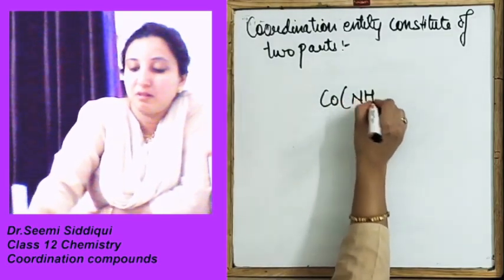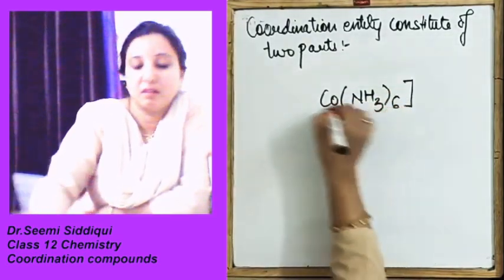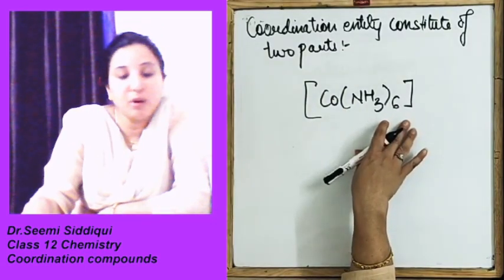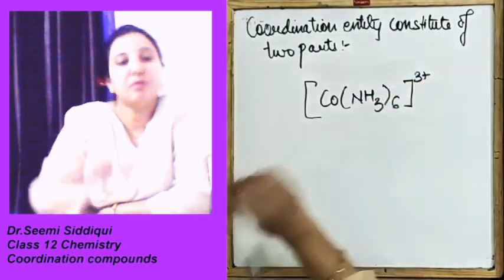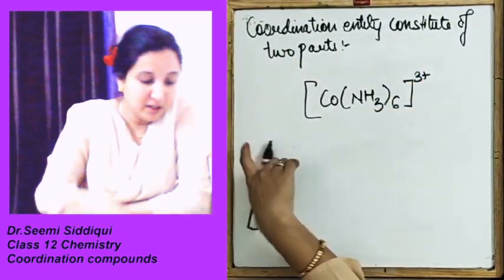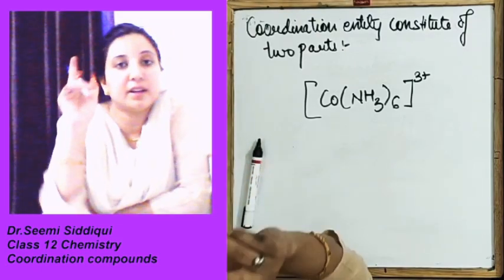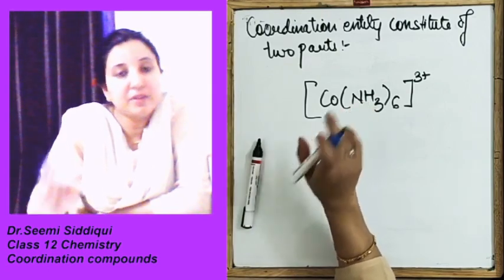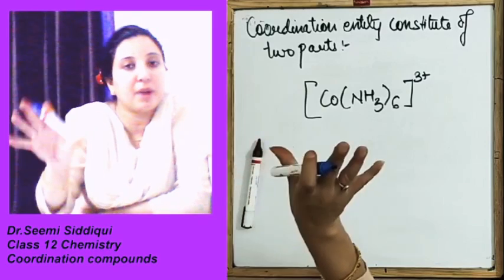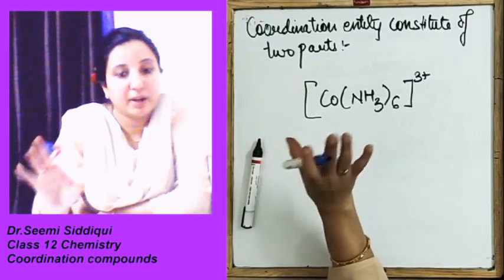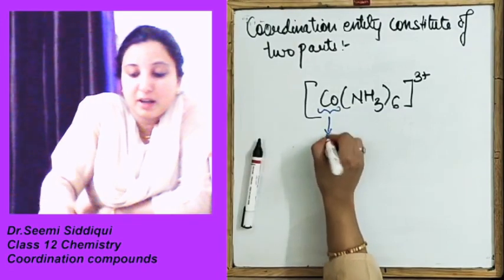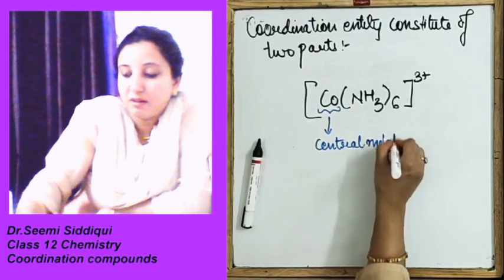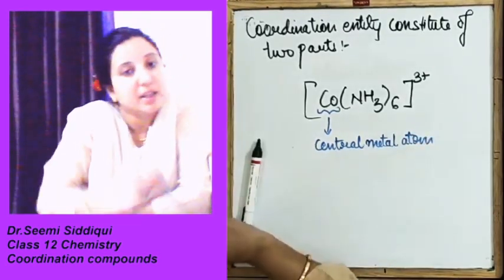Okay. Now let's look at an example again. Co(NH3)6. Over here we are writing this Co(NH3)6 and the charge on it is +3. Now when we studied the definition of the coordination entity, we said that a central metal atom is surrounded by ligands through coordinate bonds. Now over here this cobalt is your central metal atom.